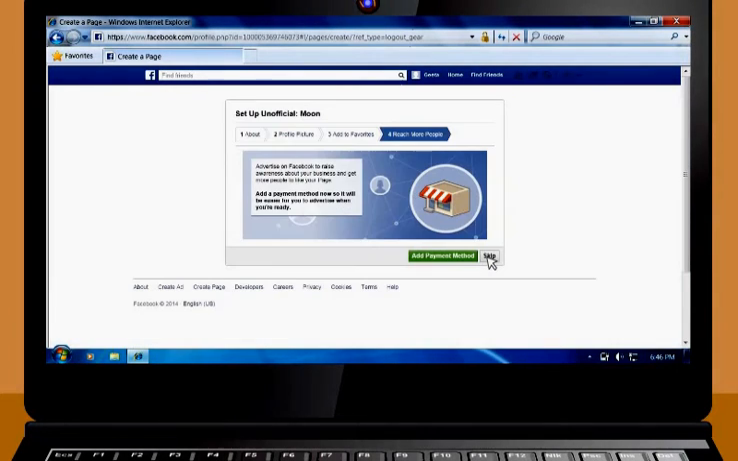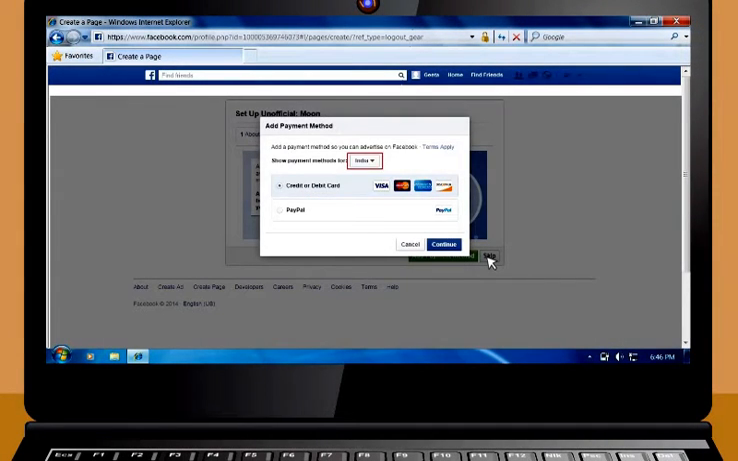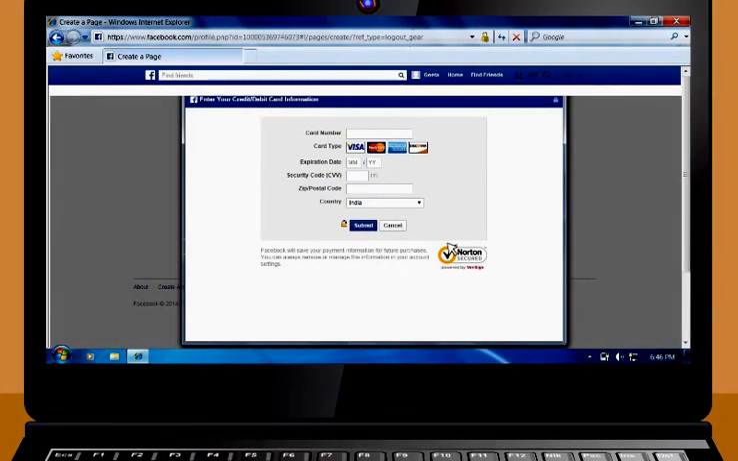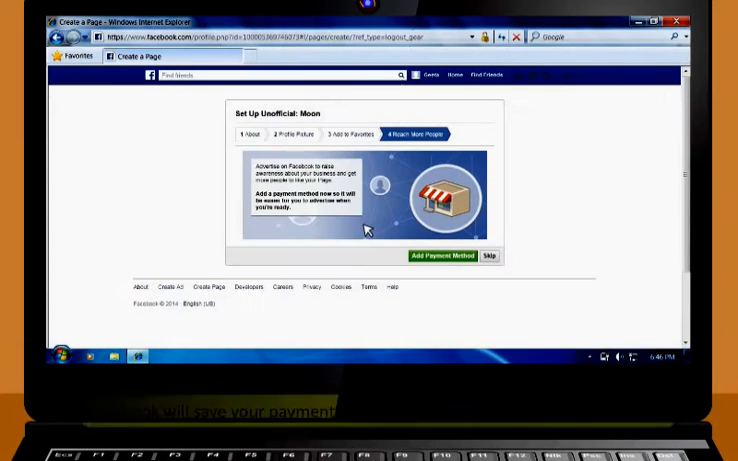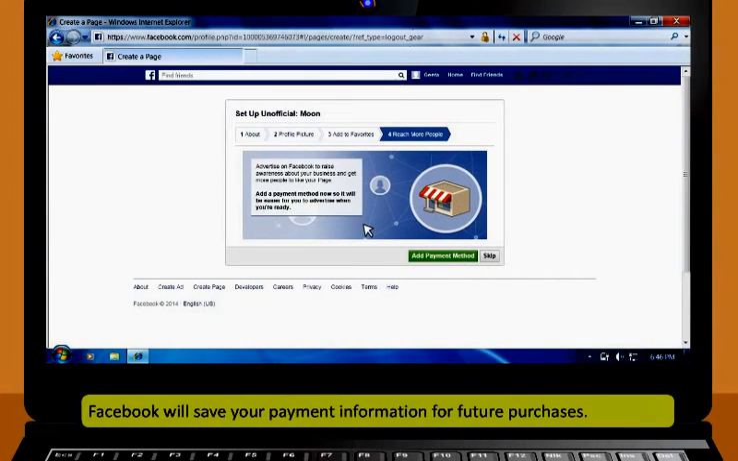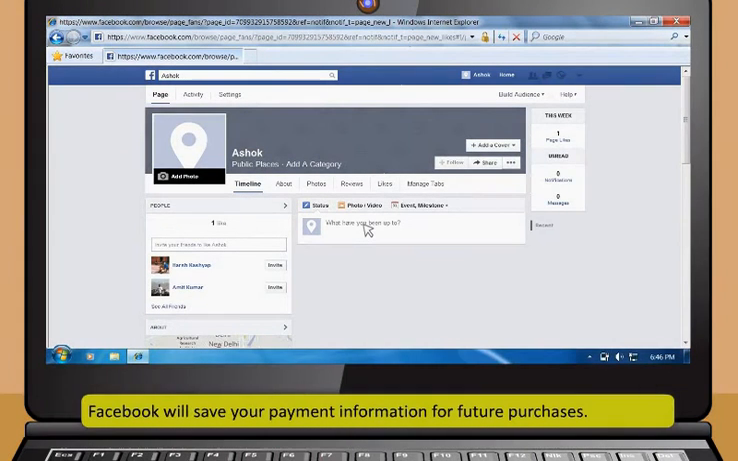If you wish to add a payment method to your page, this window appears. Select your country as India. Once you click on the Continue button, a window appears which will ask you for your card details. Fill in your card details and click on Submit. Facebook will save your payment information for future purchases. You can always remove or manage this information in your account settings.